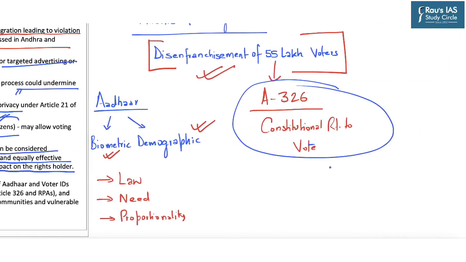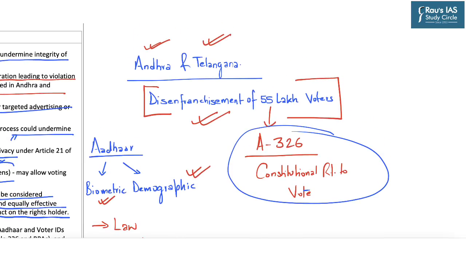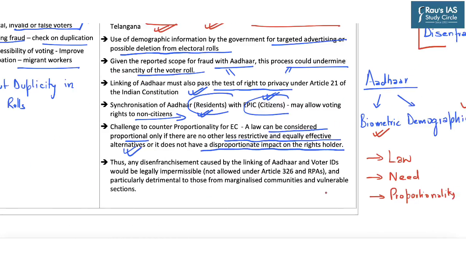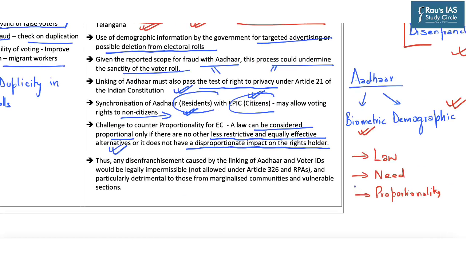Now, as we have seen, this exercise conducted by the state governments of Andhra Pradesh and Telangana resulted in disenfranchisement of approximately 55 lakh voters, thereby impacting their constitutional right under Article 326. So the Election Commission must prove that this particular step will not violate the grounds of proportionality as has been suggested under the K.S. Puttaswamy judgment, that is, it will not impact the rights of voters in a disproportionate way so that they are disenfranchised or their names from the electoral rolls are deleted.